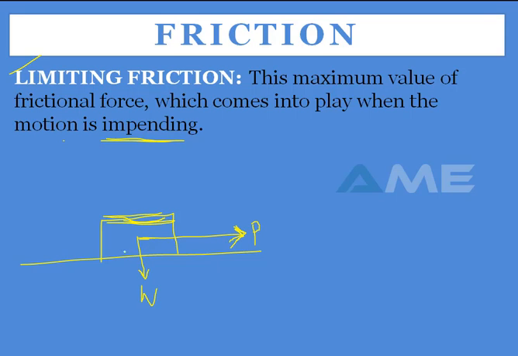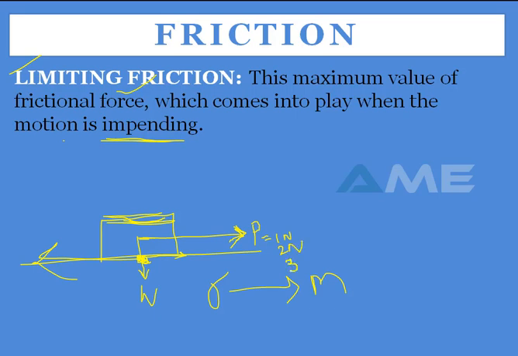then from rest it starts to move. At that particular point there is maximum friction. There will be a maximum friction at which the body starts moving, and that friction we call limiting friction. The friction acts in the opposite direction, but at a particular point, for example, if you apply P equal to 1 newton, the body won't move from the rest position, and at 2 newtons the body is still not moving.